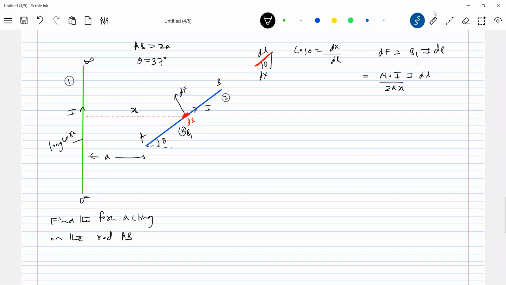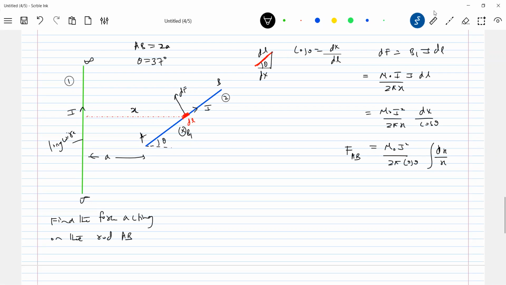We can't integrate with both x and dl there. So I'll replace the dl with this. Mu naught I square by 2 pi x dl, what can you write? dx by cos theta. So this will be mu naught I square by 2 pi cos theta, dx by x. Force on the wire AB.